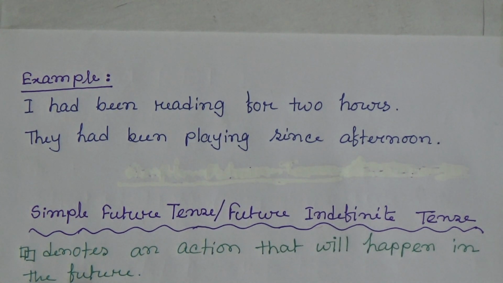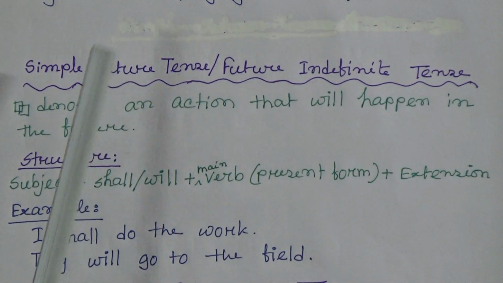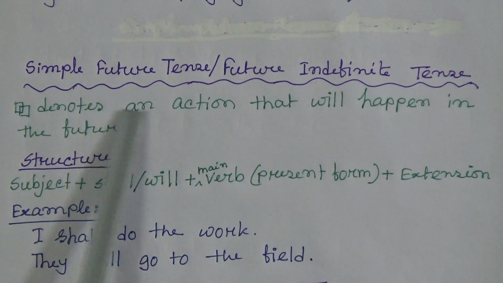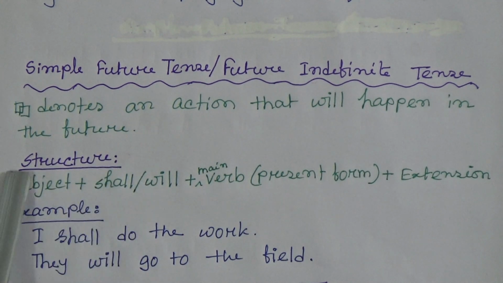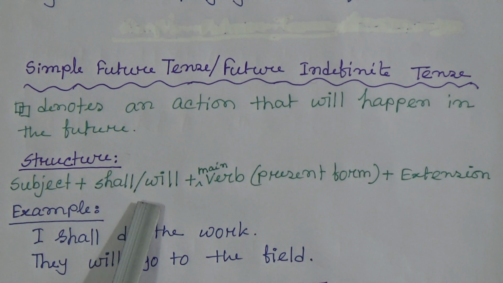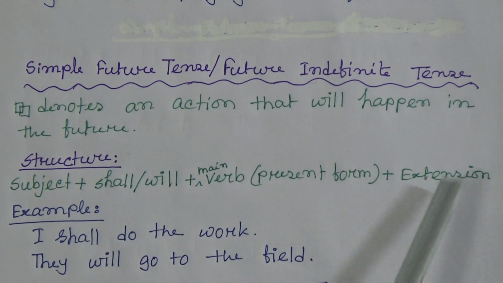Now the next one is simple future tense or future indefinite tense. What does it mean? Simple future tense denotes an action that will happen in the future. Structure: subject plus shall or will, then present form of the main verb plus extension.